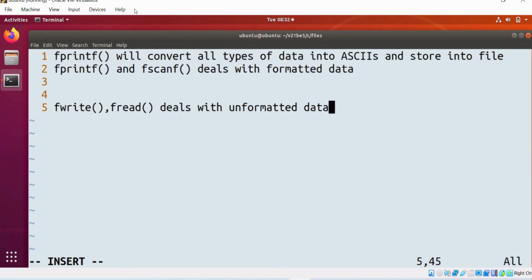Unformatted, binary format. I don't know whether you opened the a.out file or not. If you open the a.out file, it is not ASCII. That is called a binary file, unformatted. With the help of any other editors, you can't find out what is the content of it. K2 is asking one question.